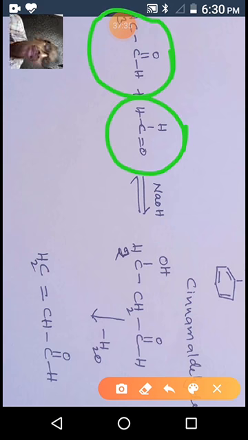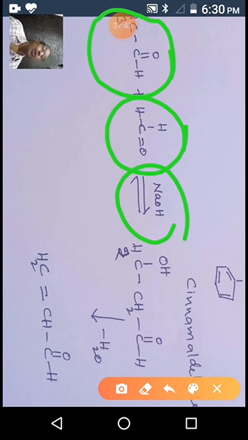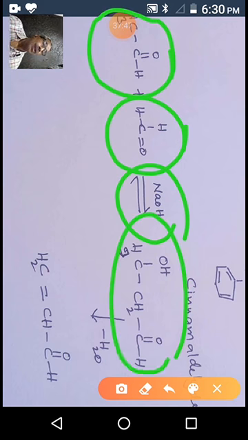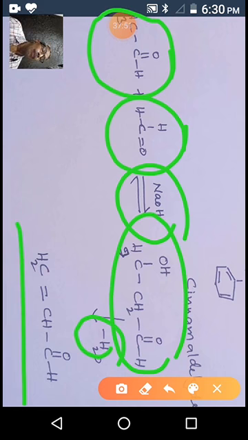Formaldehyde, we don't have any alpha hydrogens. Whenever these two get mixed, this mixture in presence of hydroxide ion, a strong base like NaOH, gives this type of compound. On dehydration reaction, we are getting this compound. What is this compound? Propanol. It's a propanol actually, but at second position we have a double bond. So 2-propanol, 2-ene. So we are getting this type of product.